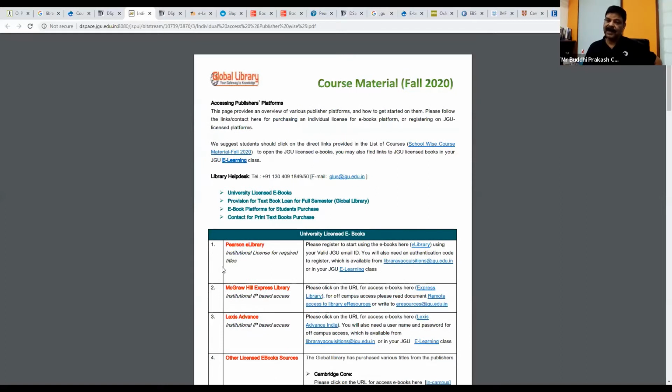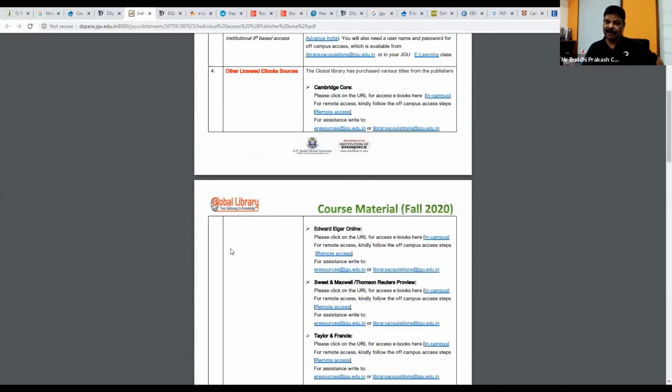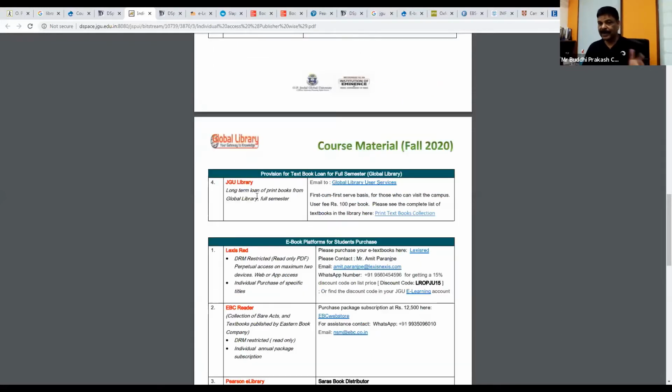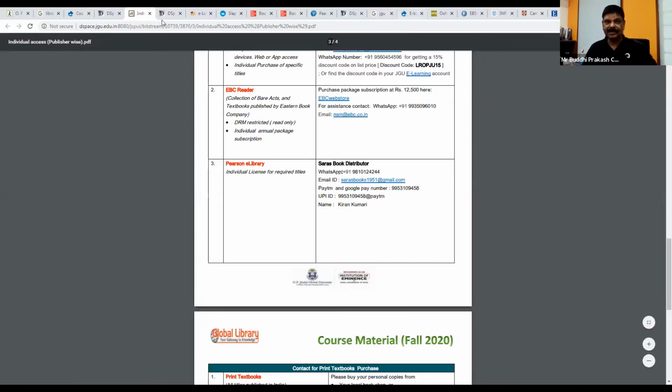Pearson e-library platforms have two different kinds of access. One is the licenses that the university has purchased for you. You don't have to pay for these. There are some books which are only to be purchased by you individually. So there are two different models. The books that we have purchased for you, you can use without paying any money, and there is another set of books that you have to order from this vendor. And how do you find which books are to be purchased? You will find that in this list, the list that I shared with you earlier.